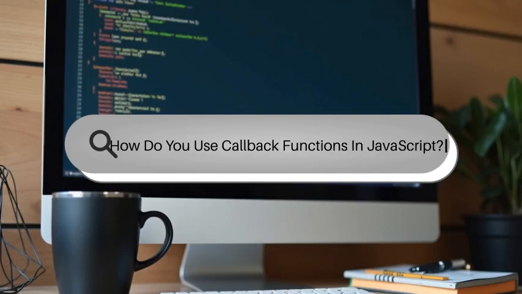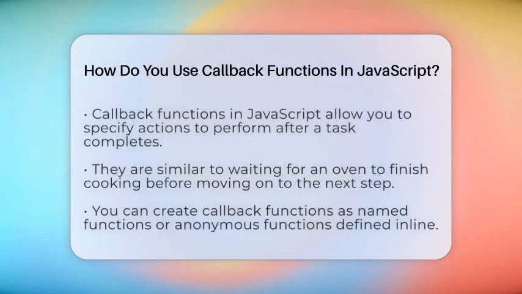How do you use callback functions in JavaScript? Imagine you're cooking dinner and need to wait for the oven to finish before you can do the next step. Callback functions in JavaScript work like that. They let you tell the computer what to do after a task is done. They are a way to handle actions that happen after something else, especially when things take time, like loading data or waiting for user input.